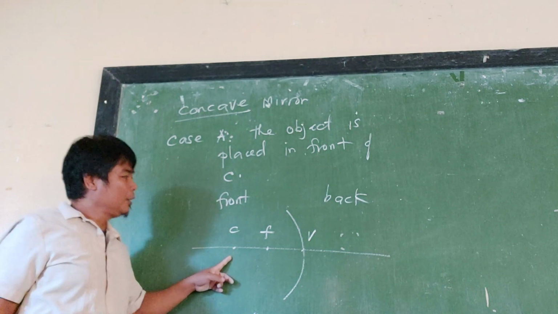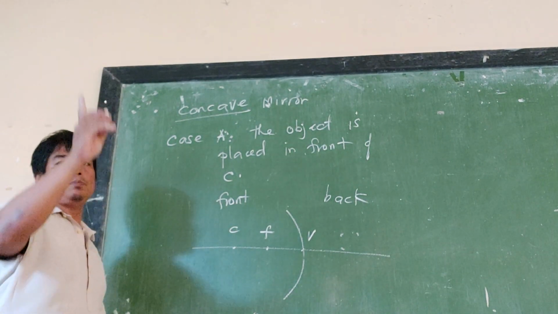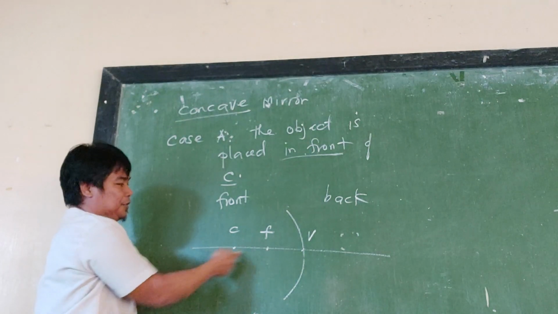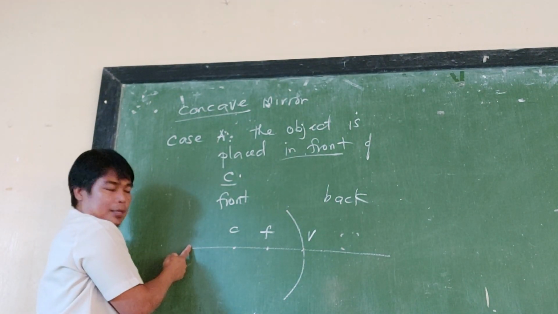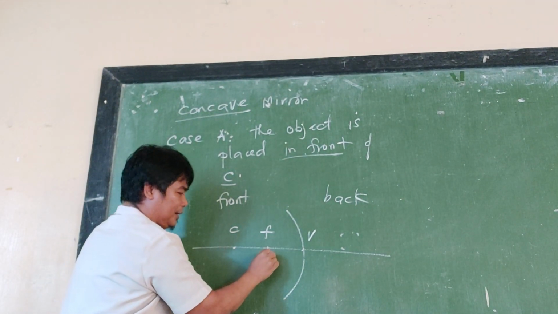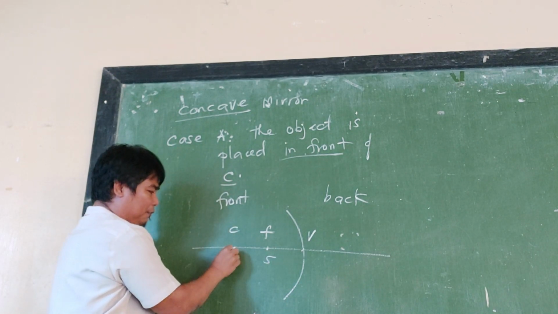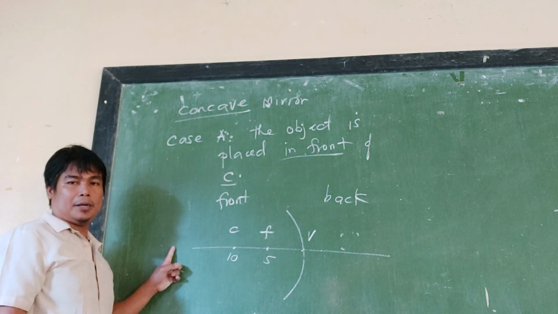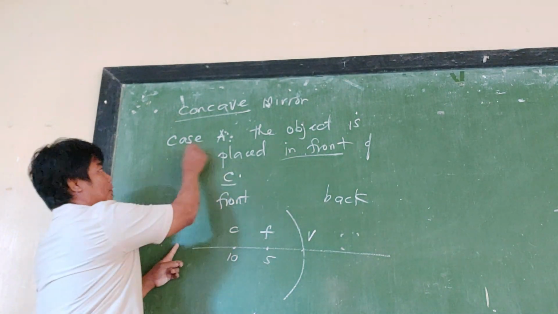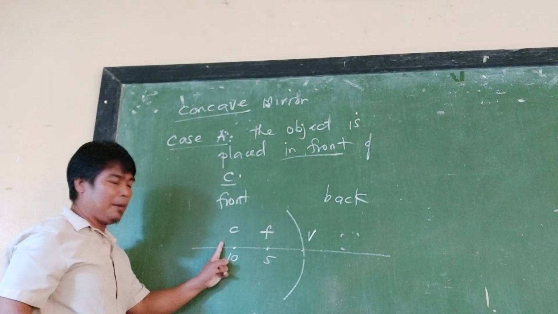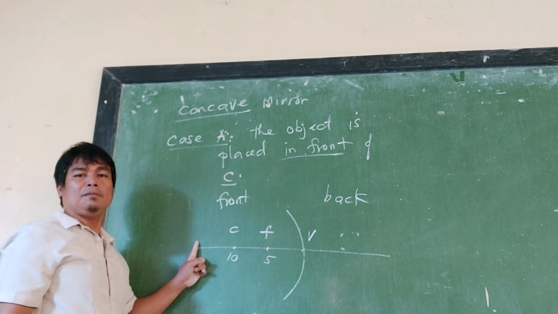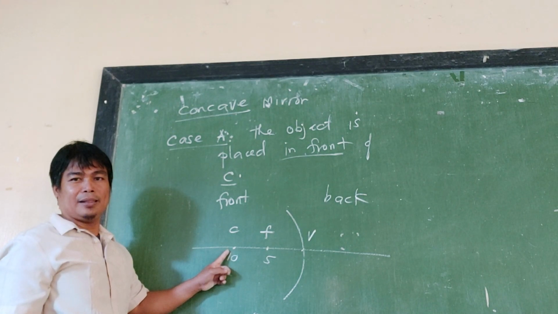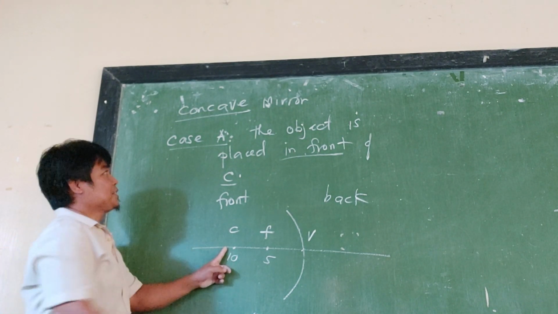Now, we are going to place the object in front of C, meaning it is farther from C. If the focal length is 5, then C is 10, and any number more than 10 is for case A. It can be 11, 12, 13, 14, or any number higher than the value of C.